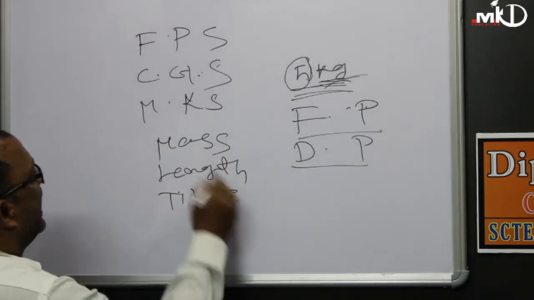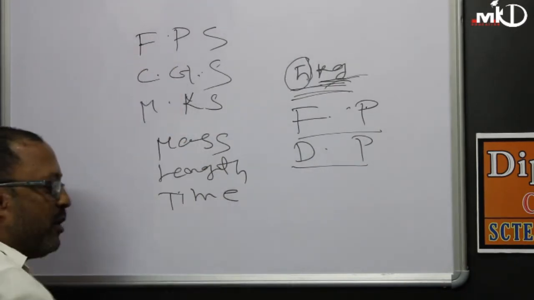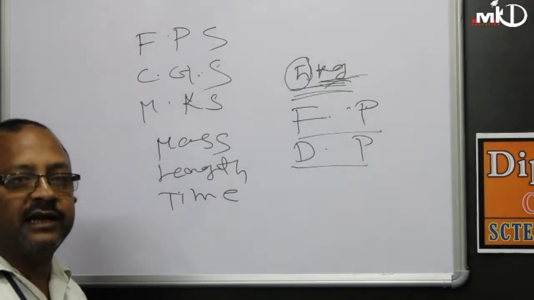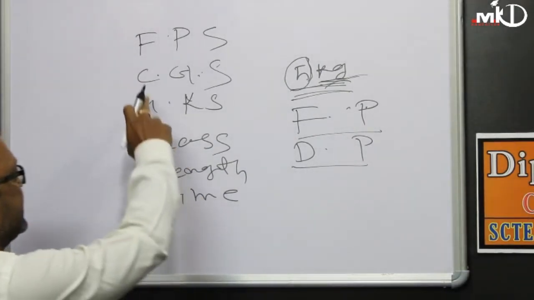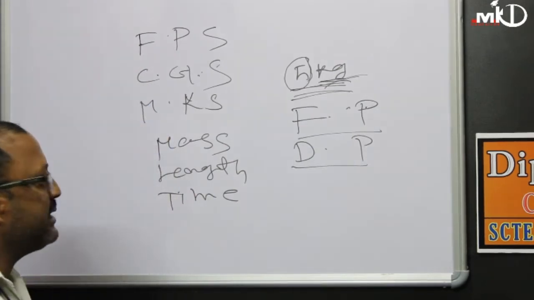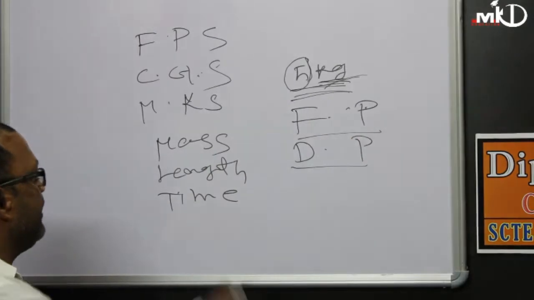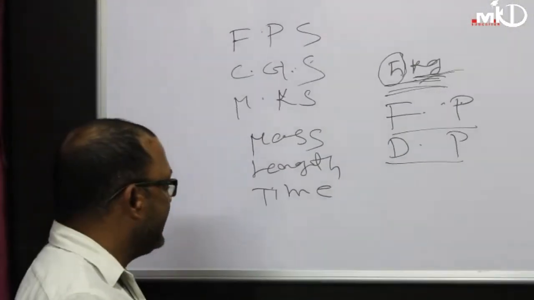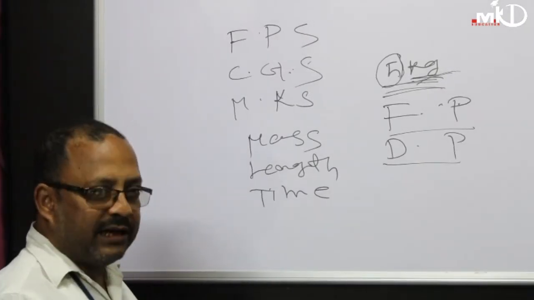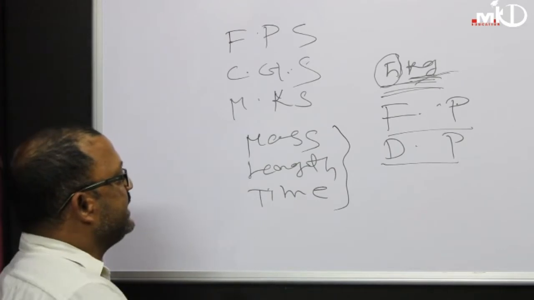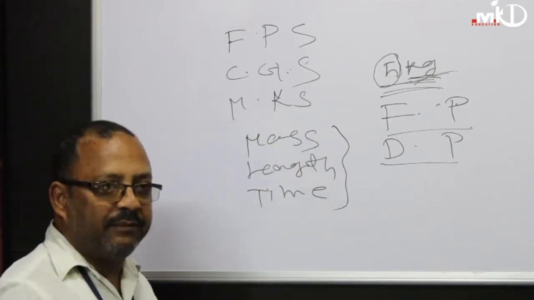So F stands for foot, P stands for pound, S stands for second. In the CGS system, C stands for centimeter, G stands for gram, S stands for second. And in the MKS system, M stands for meter, K stands for kg, S stands for second, which define these 3 fundamental quantities, that is length, mass and time.